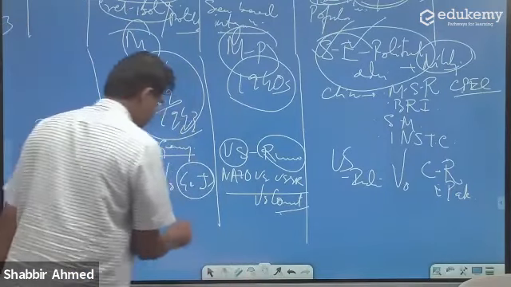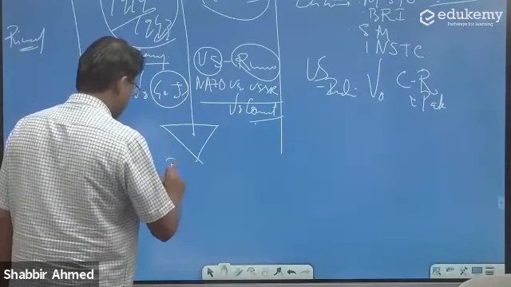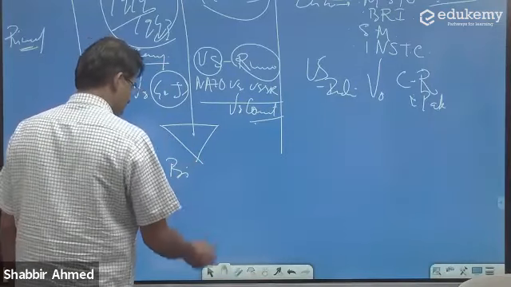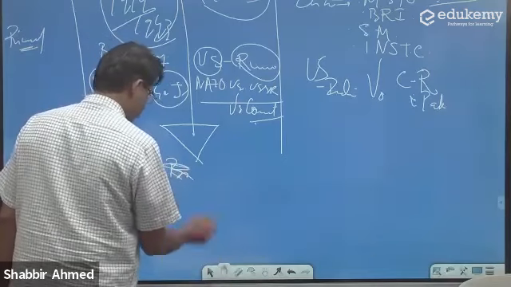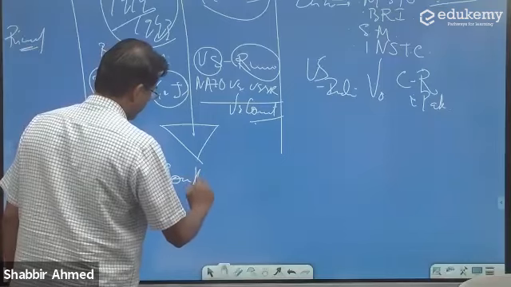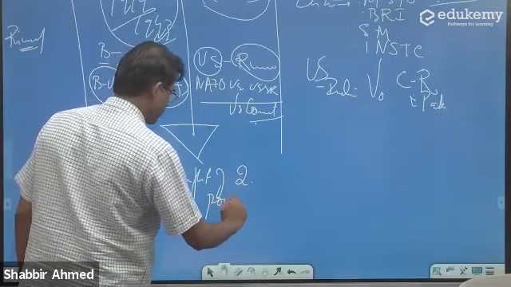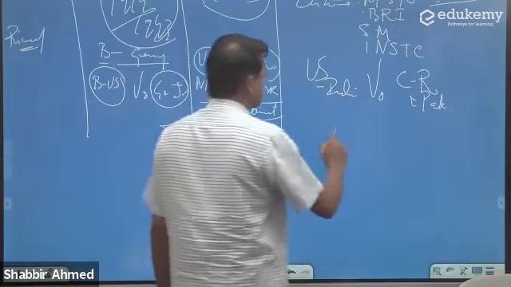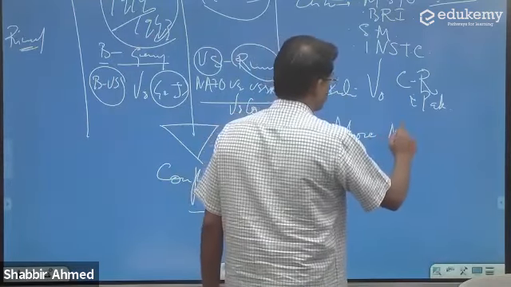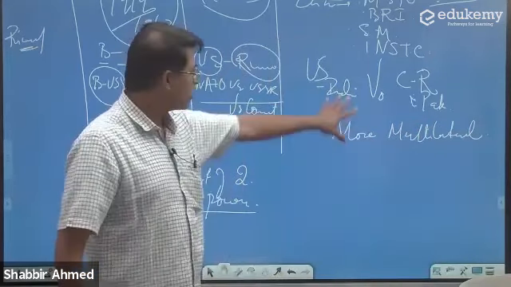This is relatively, ये जो है relatively, this is conflict of two powers. But this is more multilateral. This is more multilateral.